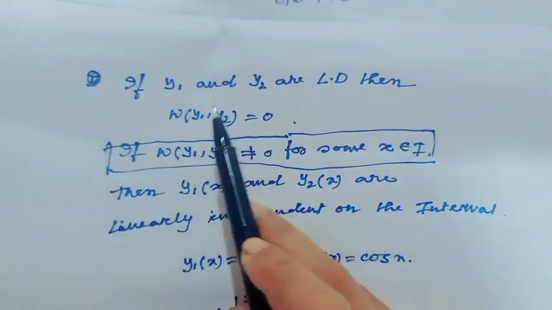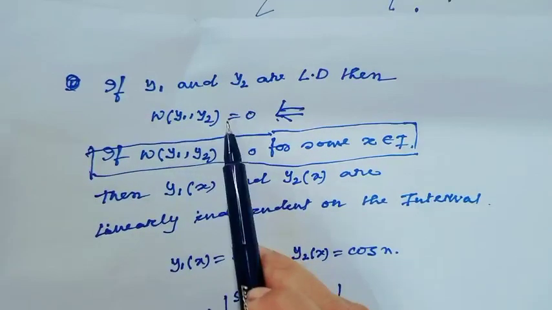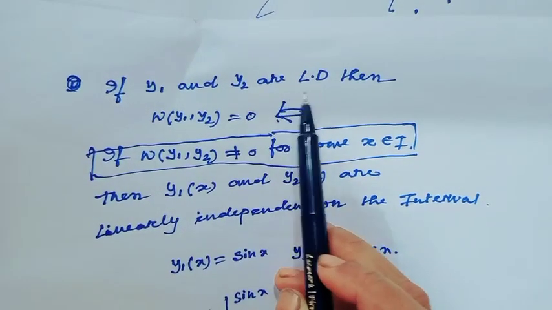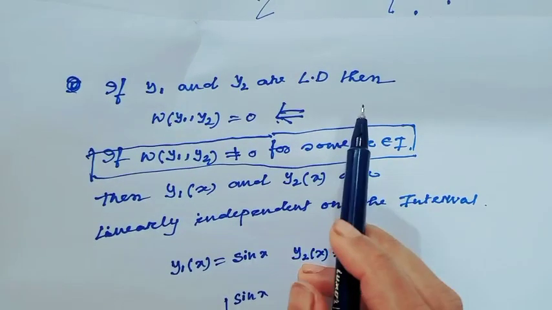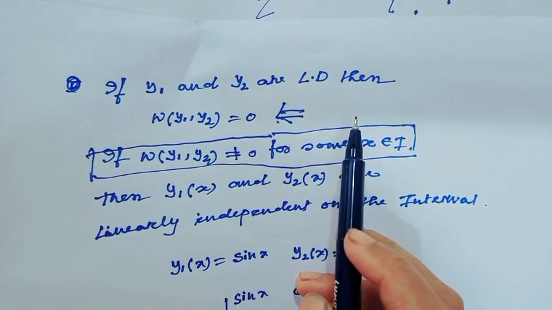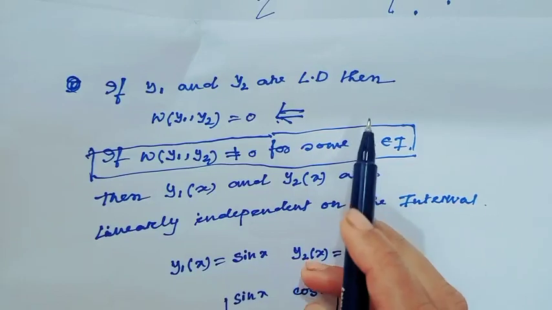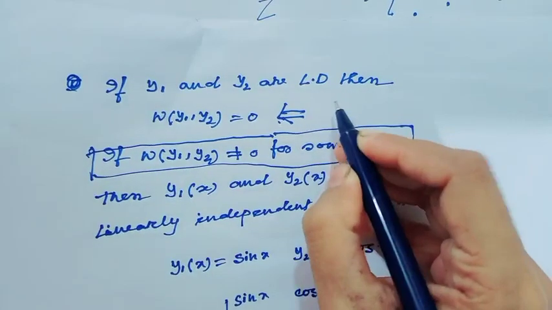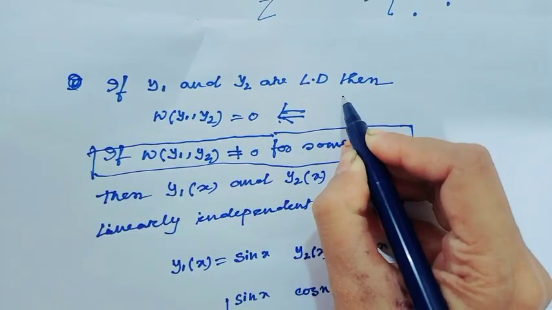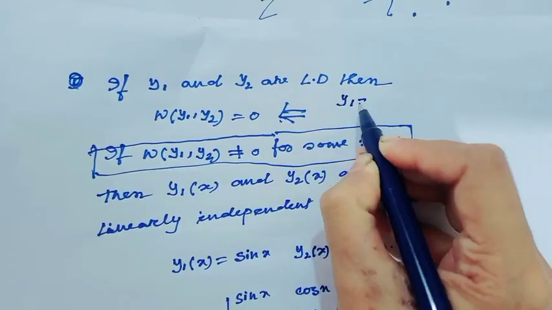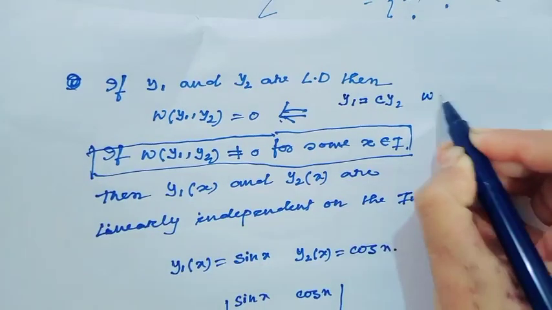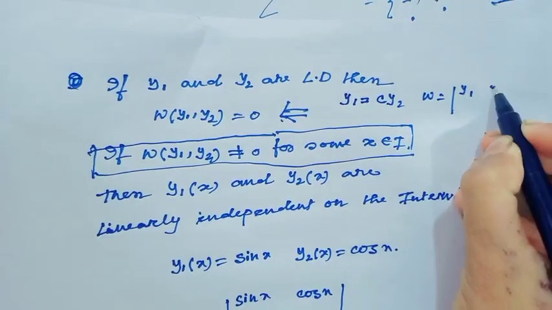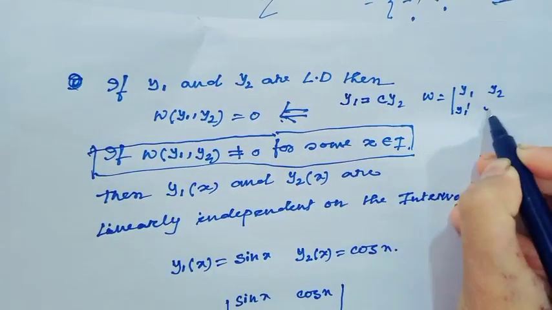But notice a very interesting thing. First fact: if y1 and y2 are linearly dependent, then the Wronskian of y1, y2 equals 0. Because if y1, y2 are linearly dependent, obviously y1 is a multiple of the other. The Wronskian is the determinant of y1, y2, y1 prime, y2 prime.